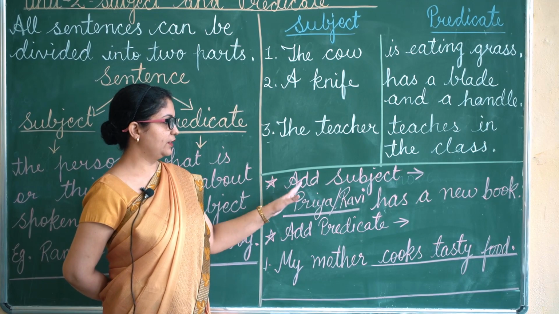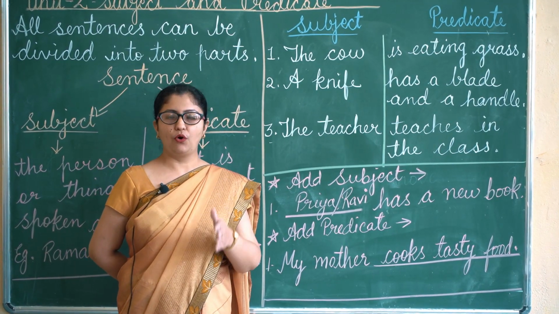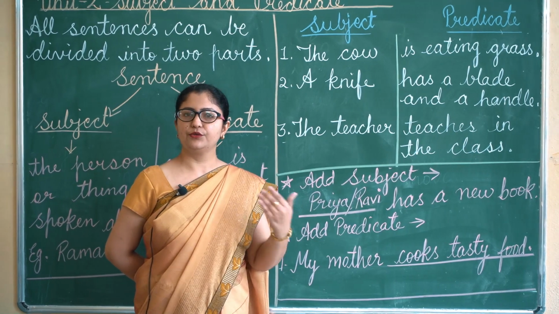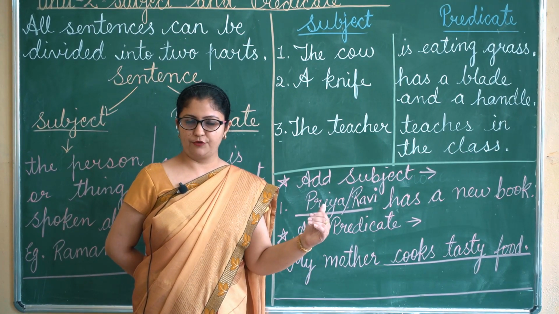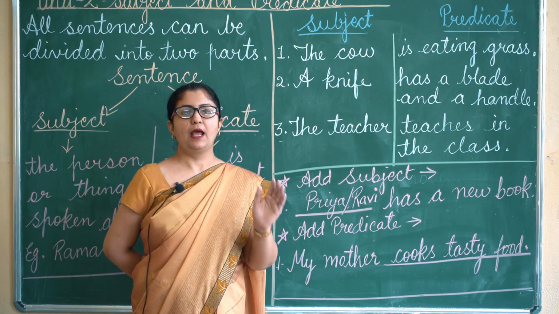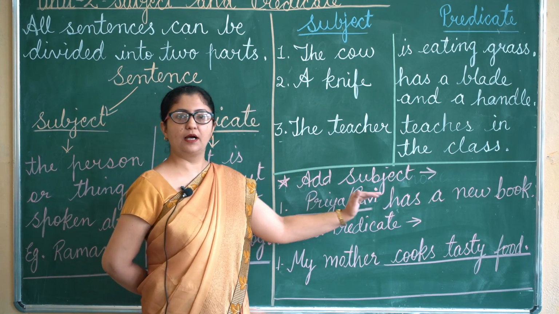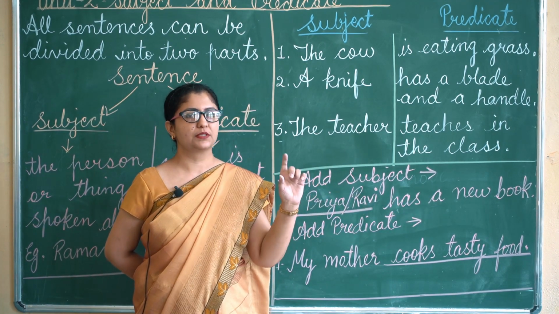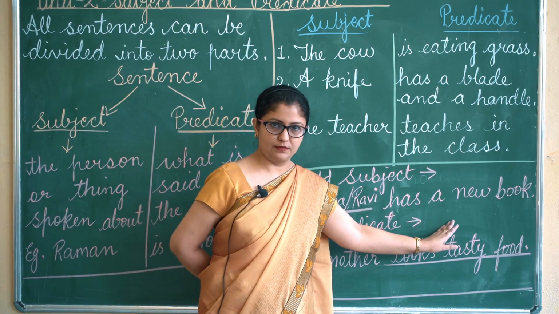So, whenever any subject is given and you have to add a predicate, or a predicate is given and you have to add any subject to it, please read it carefully, and whatever you are adding should be suitable, and when you read it again, it should make proper sense. Then only it will be called a complete sentence. Okay?